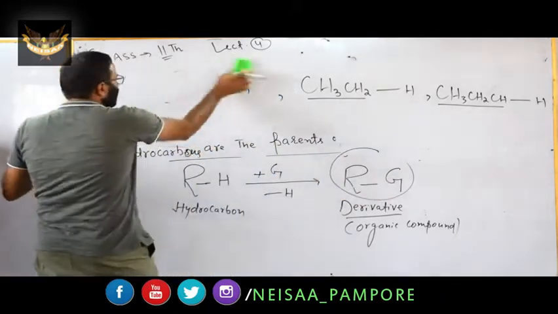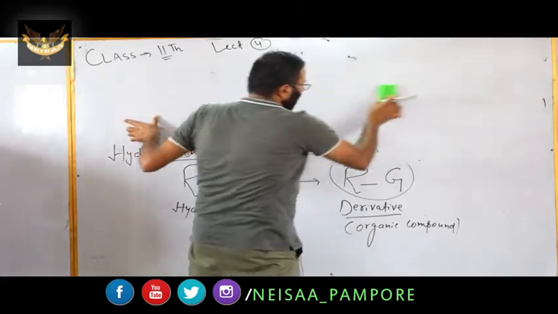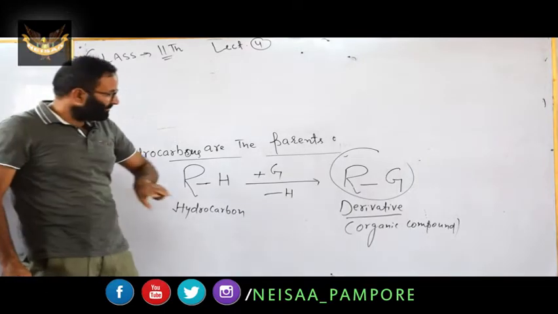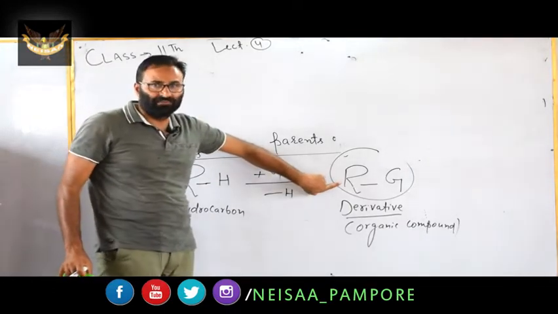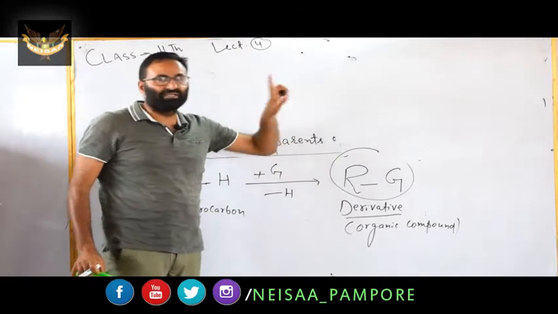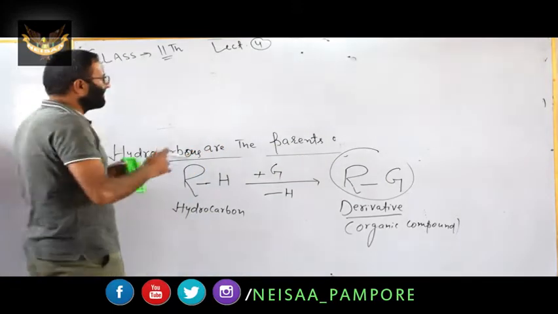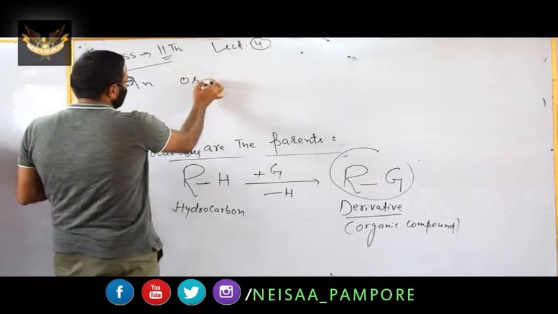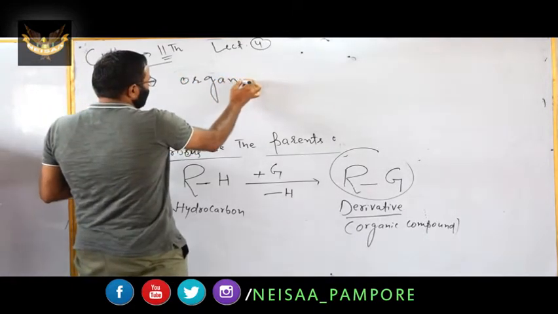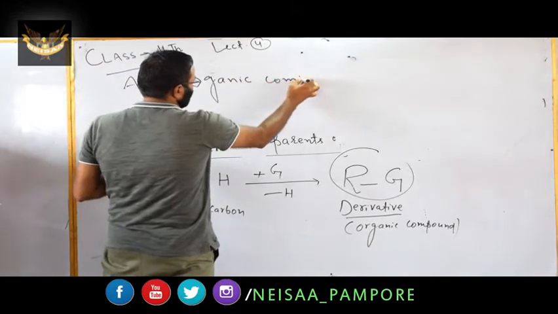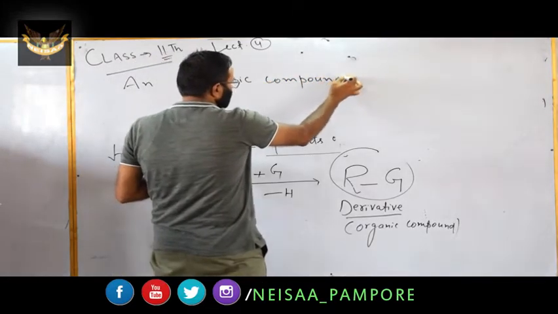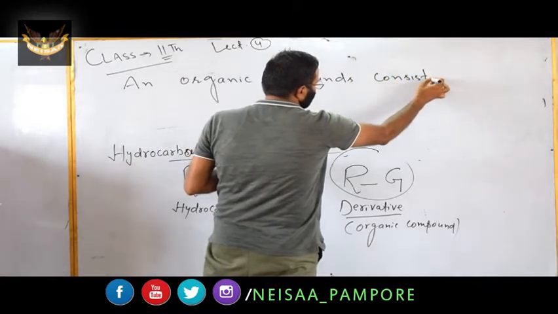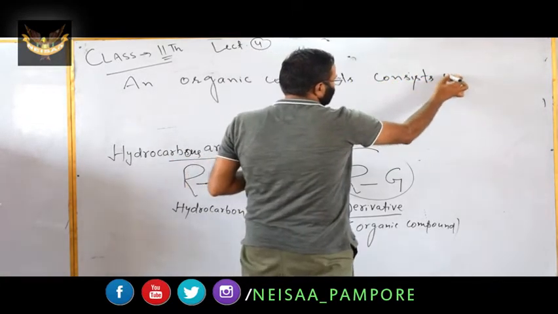Now you have to remember an important point. An organic compound consists of two parts. It consists of one R part and the second, the G part. This is the first point you have to mention: an organic compound consists of two parts.